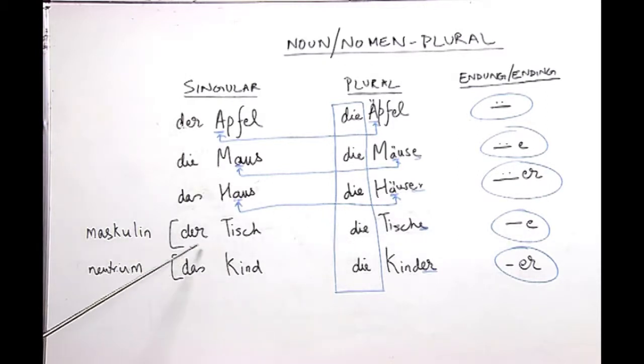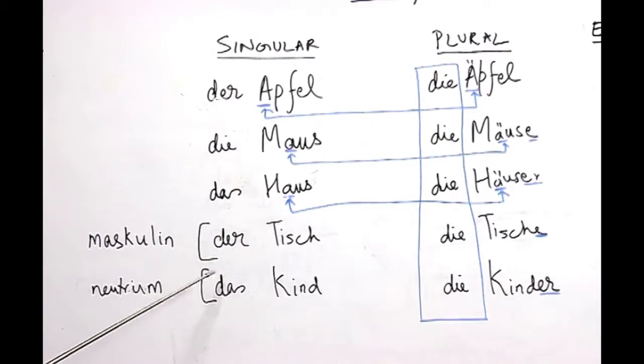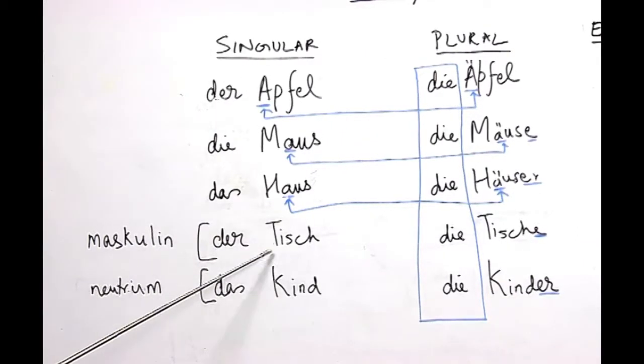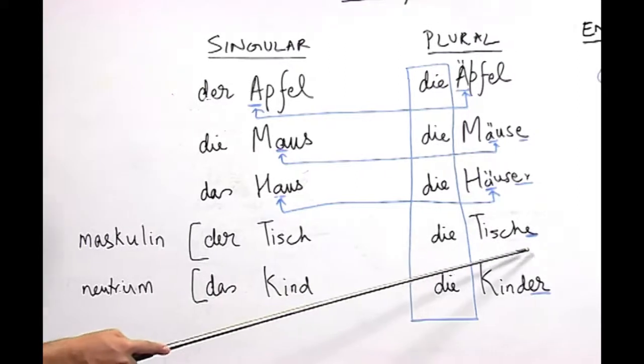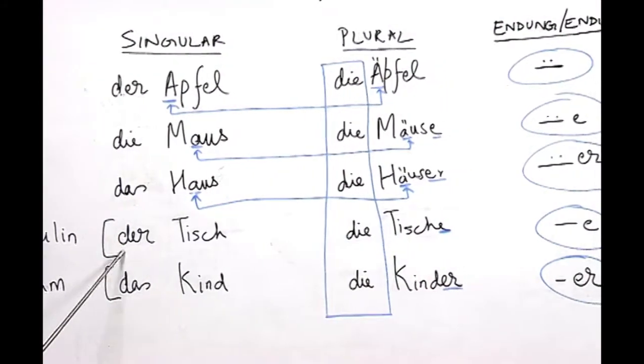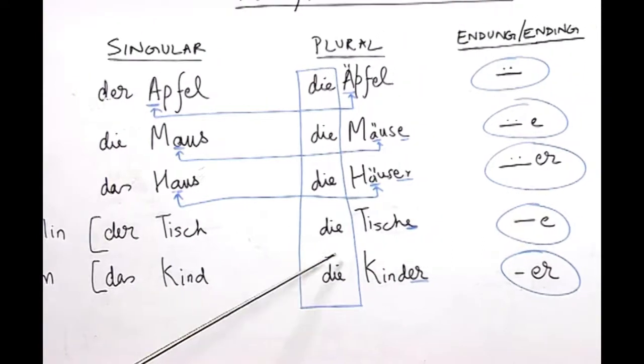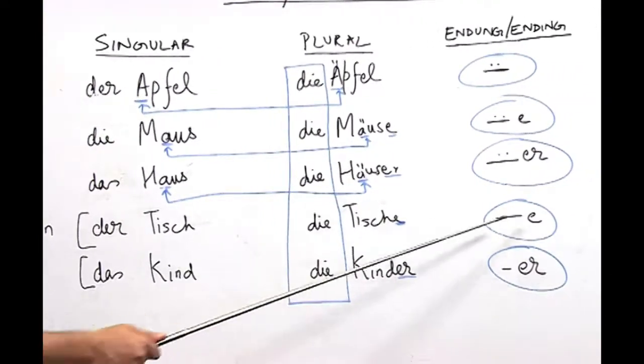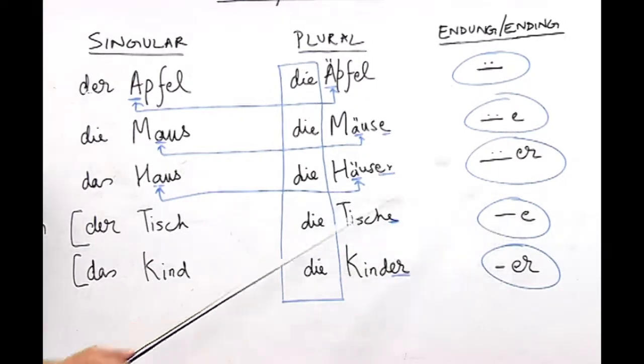Now, look at this noun der Tisch, which means the table. Mostly all the nouns which are masculine follow this pattern where they take an e at the end to make the plural form. So, der Tisch, which means the table, has the plural form die Tische with the addition of an e at the end.